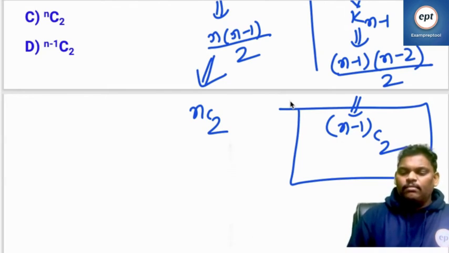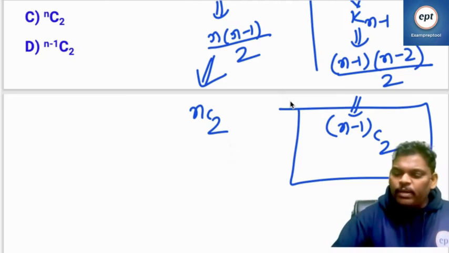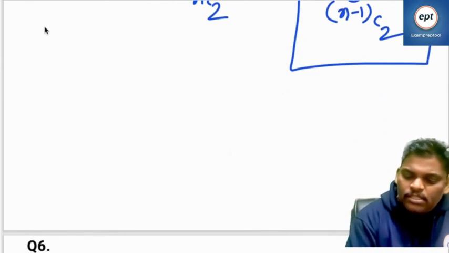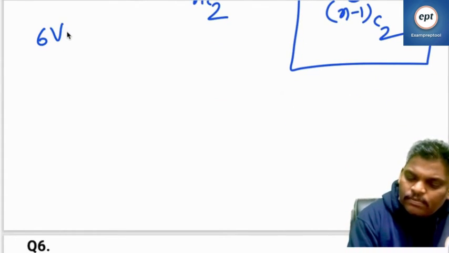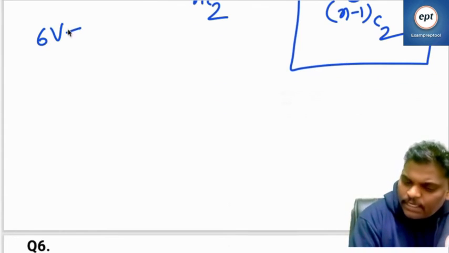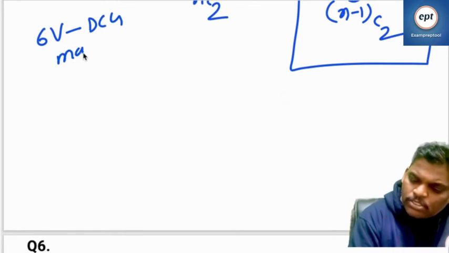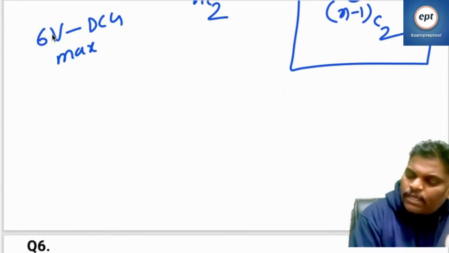How? You want maximum edges. See this one, everyone. 6 vertices, a disconnected graph. Maximum edges, how many?